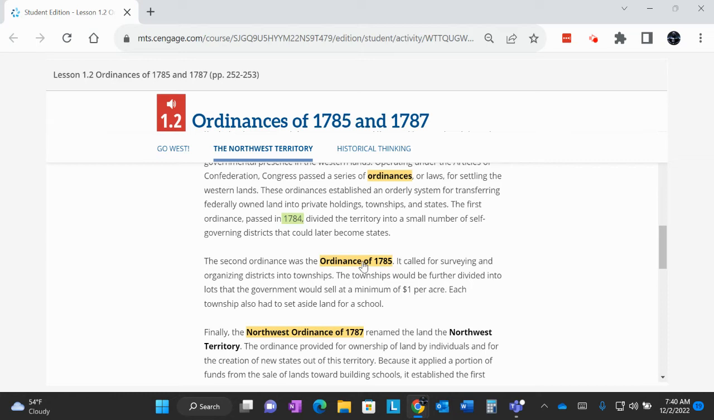In 1785, there should be at least four things in this paragraph that the law or ordinance allowed further. We're talking about townships, how much it would cost, placing schools there. Read the paragraph, you'll see it.